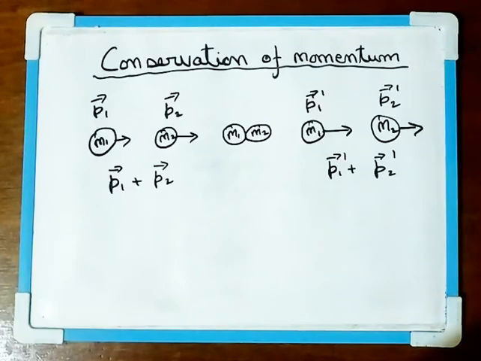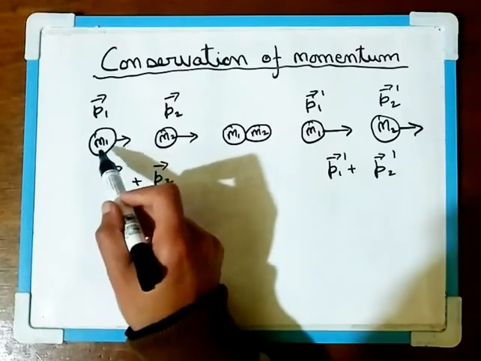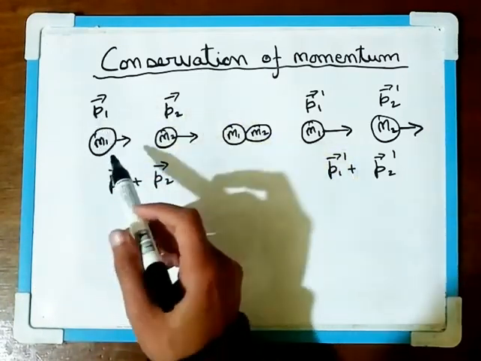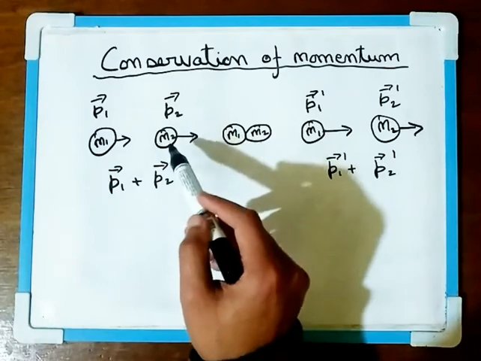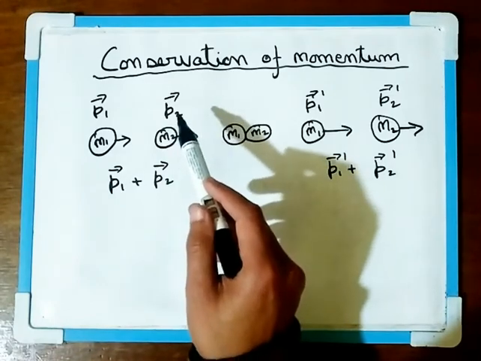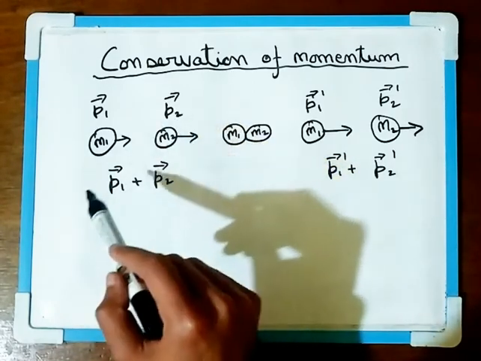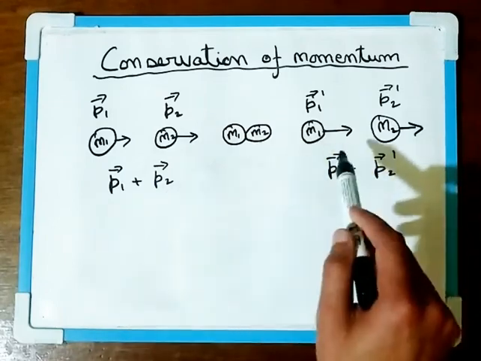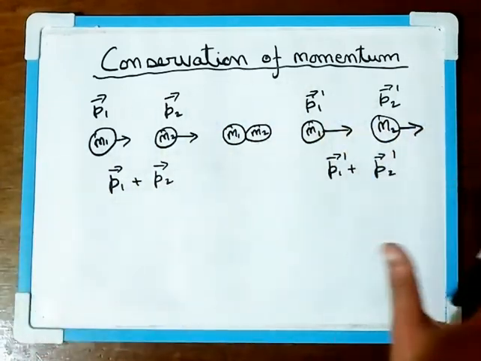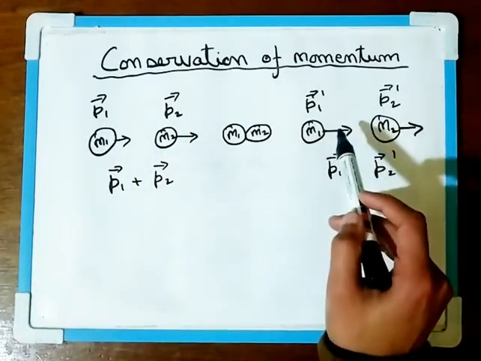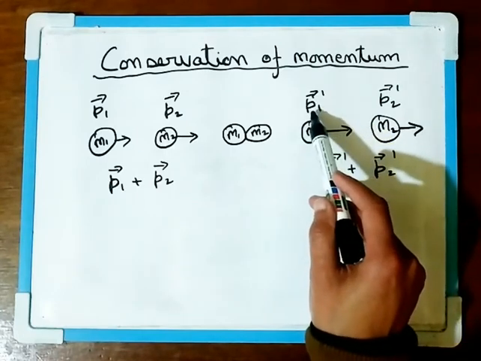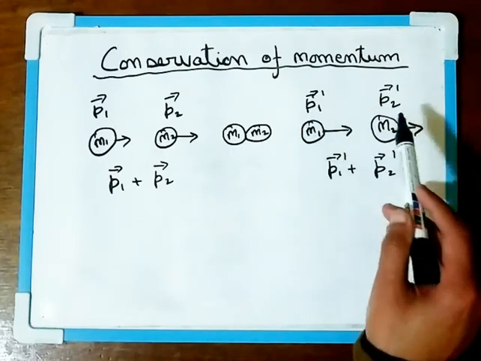Here, if there is no external force acting upon this system, M1 moves with the initial momentum P1, M2 moves with the initial momentum P2, and upon collision, after collision, they move with momentum P1 dash and P2 dash.